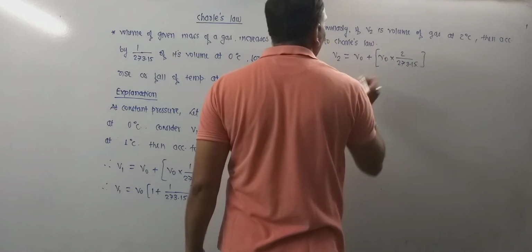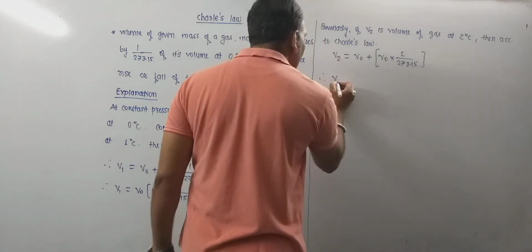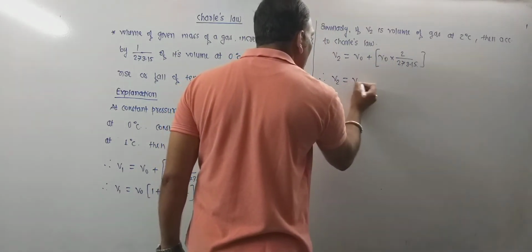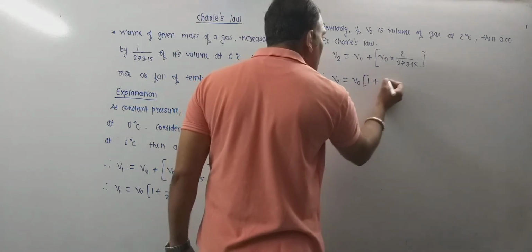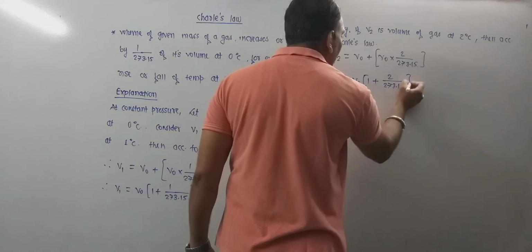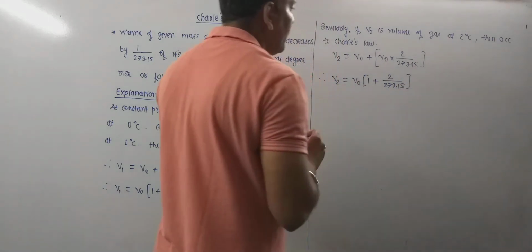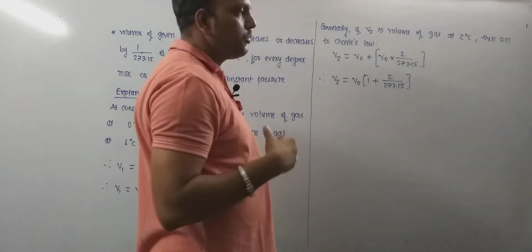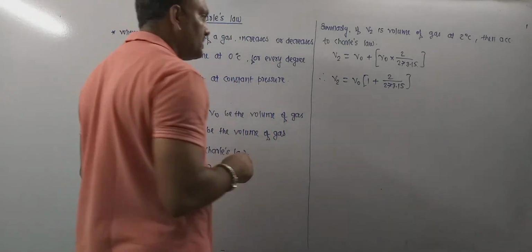This can be further given as V2 equals V naught into 1 plus 2 by 273.15. This is the volume due to a 2 degree rise in temperature.